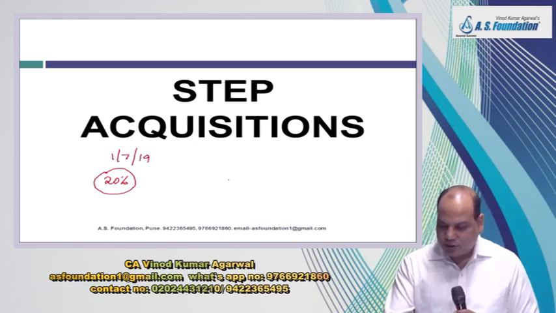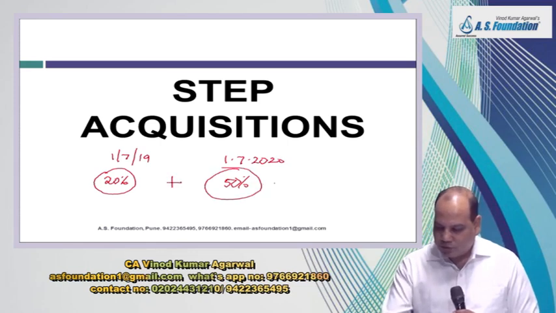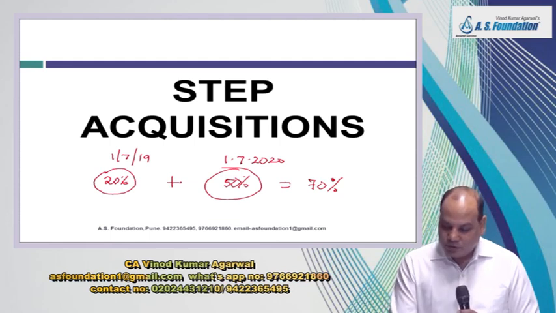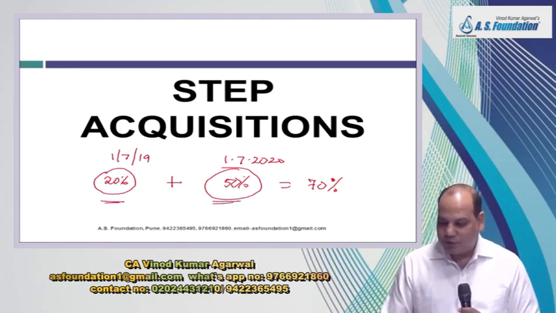Then you acquired 50% share on 1st July 2020. Now your total share is 70%. Now in this example, what is the date of acquisition? Is it 1st July 2019 or 2020?